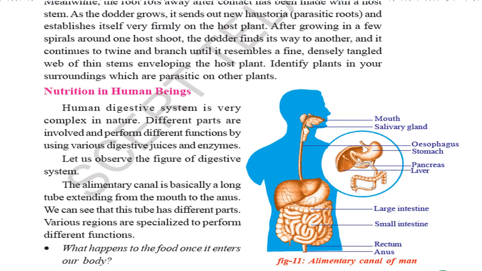The alimentary canal is basically a long tube extending from mouth to anus. We can see that this tube has different parts. Various regions are specialized to perform different functions. What happens to the food once it enters our body? See the parts, draw this digestive system, it's very important. It's a 4 marks question.